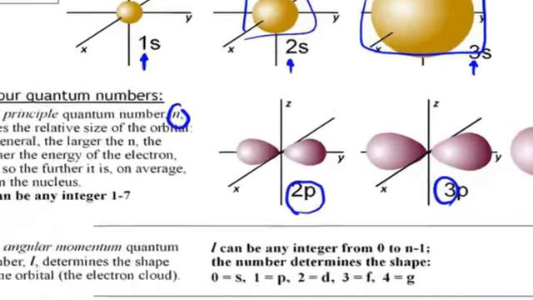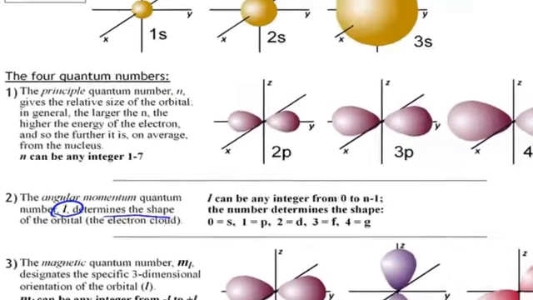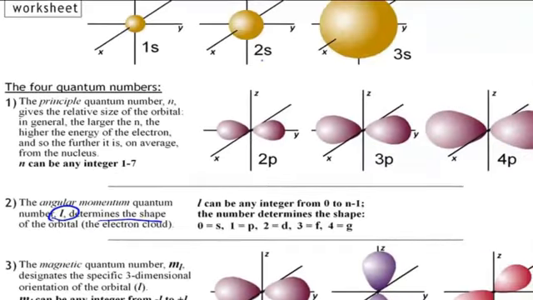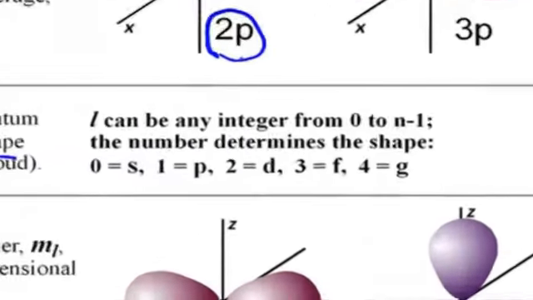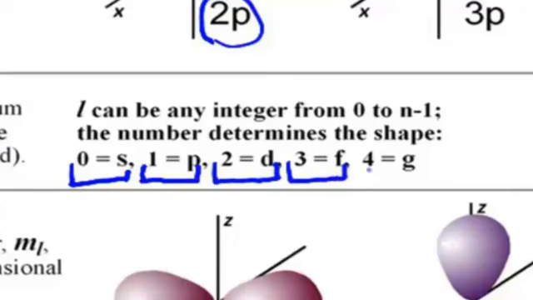Now let's take a look at l, the angular momentum quantum number. This determines the shape of the orbital. And as you can see, the s shape is quite different than the p shape. But we are talking about quantum numbers, not letters. So in fact, each letter has a corresponding number. 0 represents the s orbital. When l equals 1, that's the p orbital. l equals 2 is the d shape. 3 is f. And when l equals 4, we have g orbitals.